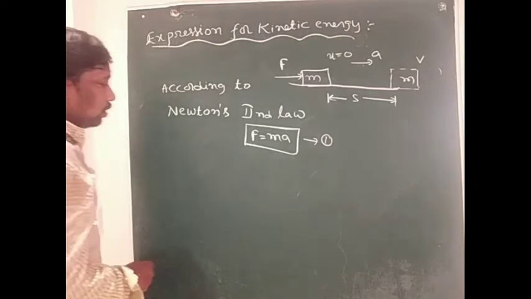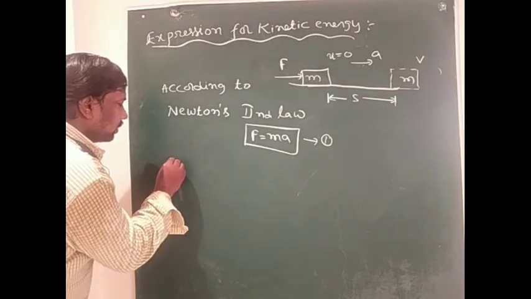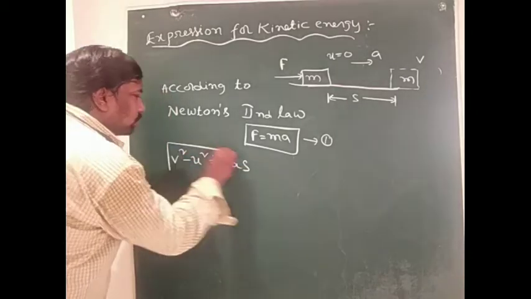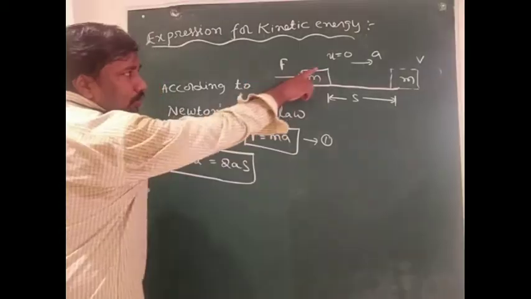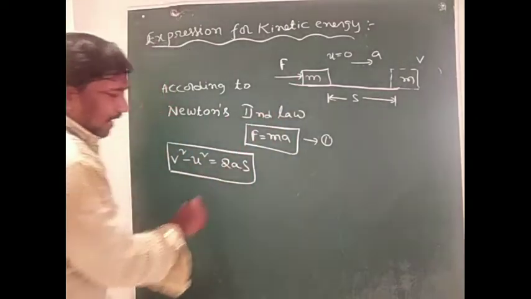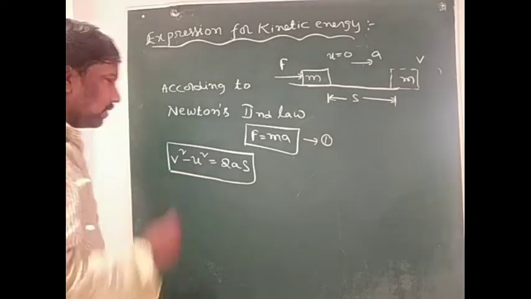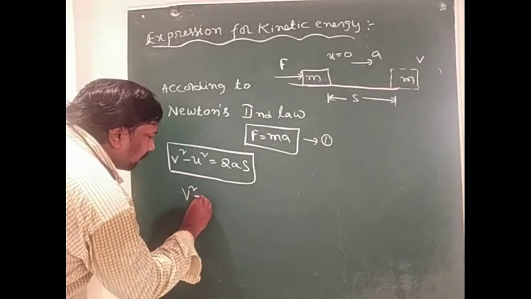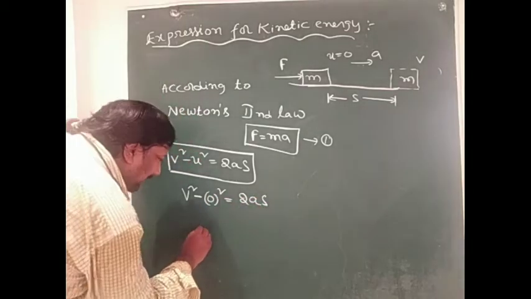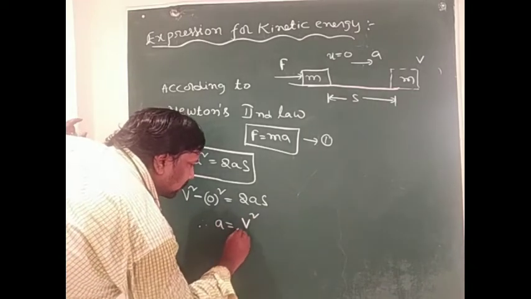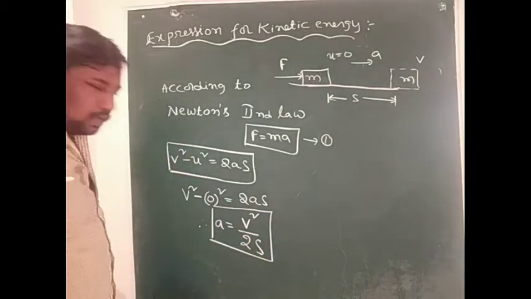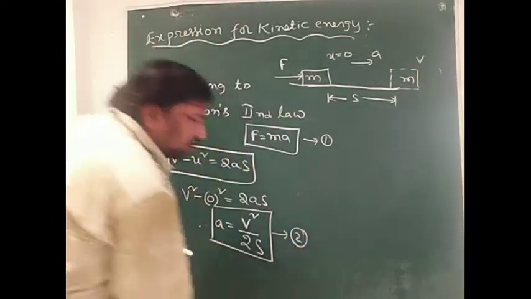Now, using the equation v square minus u square equals 2as, where the initial velocity of the body is 0, the final velocity is v, a is the acceleration and s is the displacement, we get v square equals 2as. So acceleration a equals v square by 2s. This is equation number 2.